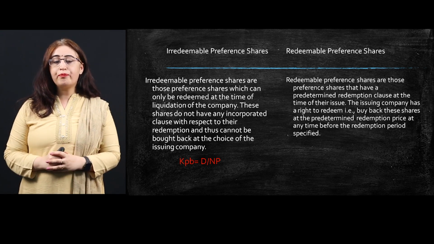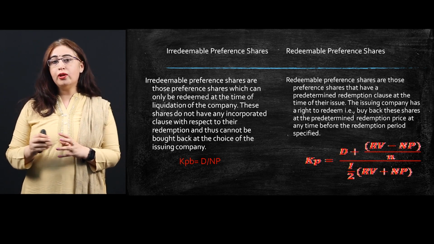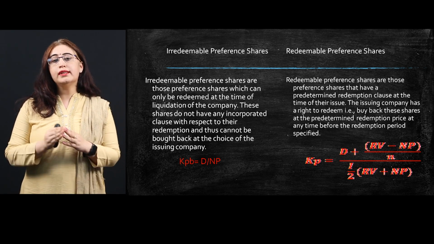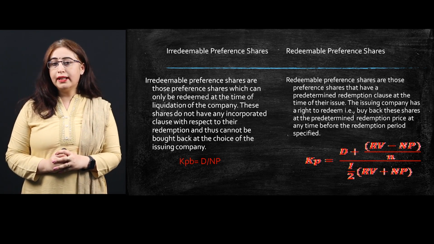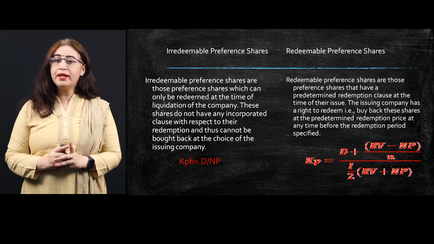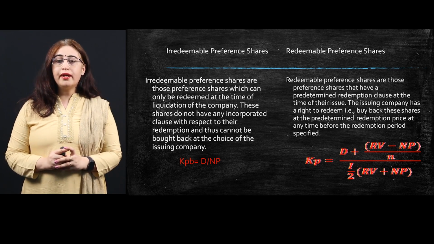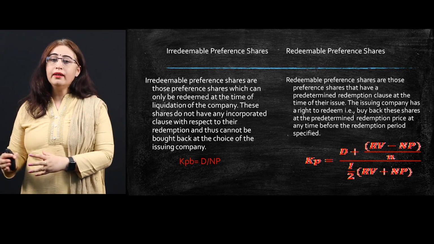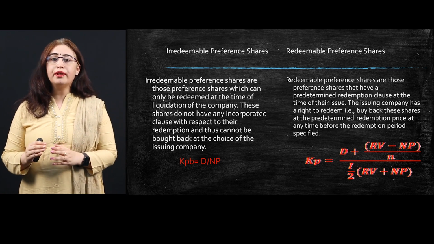Now look at the formula. It is KP, the cost of preference. We didn't use BT or AT in the bracket because the cost of preference is always after tax. It is (D plus (RV minus NP) divided by N) divided by 1 by 2 of (RV plus NP). Here RV is the redeemable value, NP is the issued value, and N stands for number of years. The denominator is the average of RV and NP. This is how we calculate redeemable preference share.